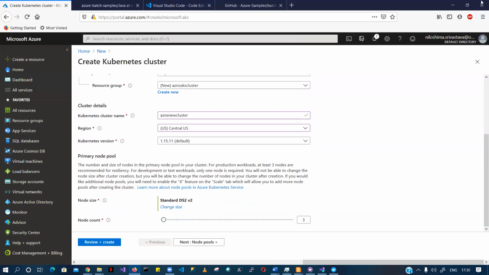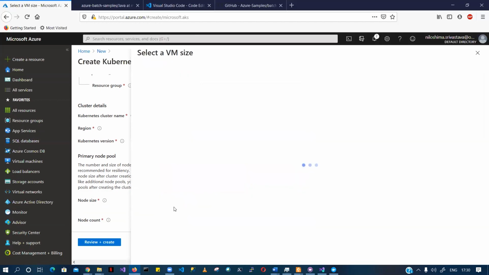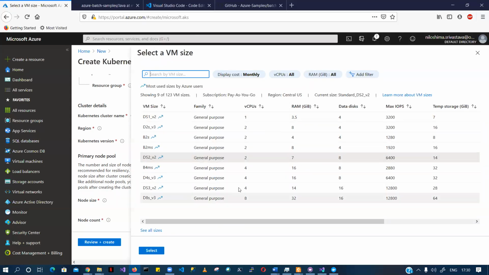Okay, so there is something called the primary node pool. So what is the primary node pool? It basically gives you the number and size of the nodes that are primary in your cluster, right? So what you can do here, I'm saying the node size is Standard DS2 v2. You can go ahead and change the size. It is basically giving you all the options.